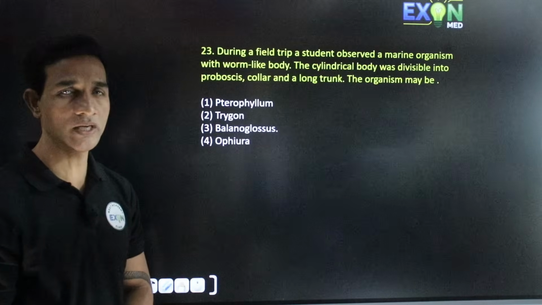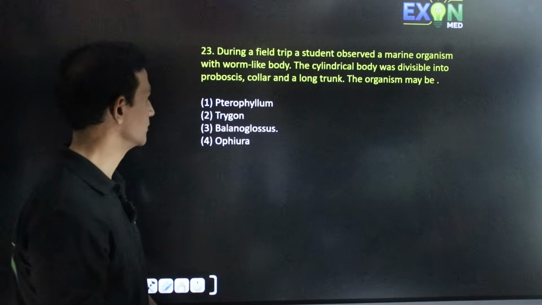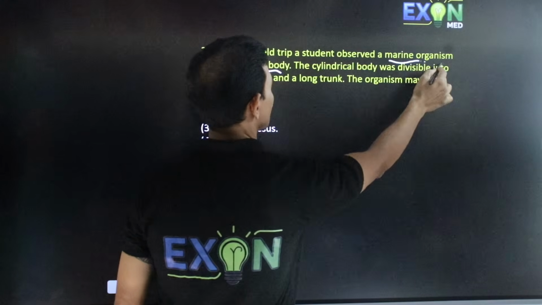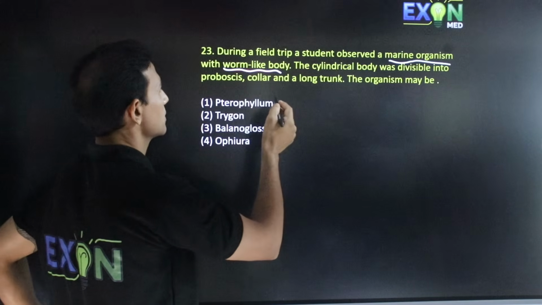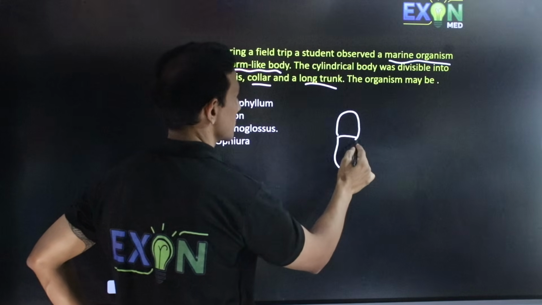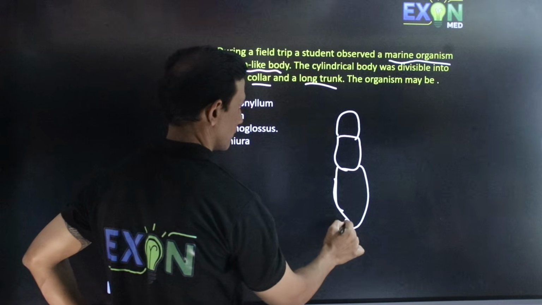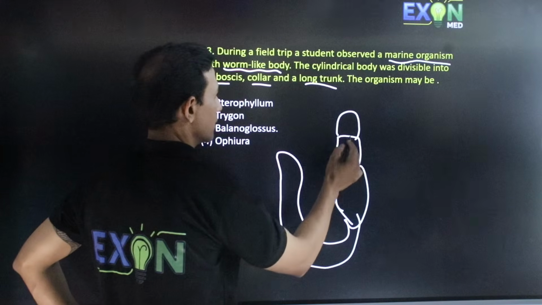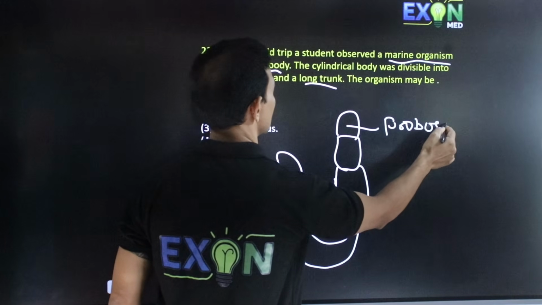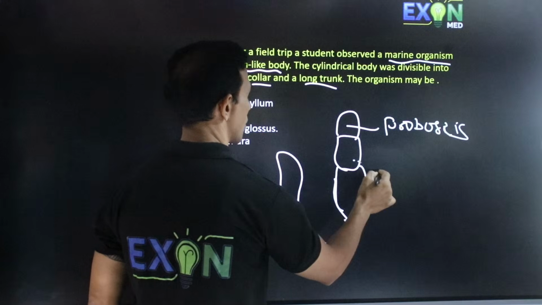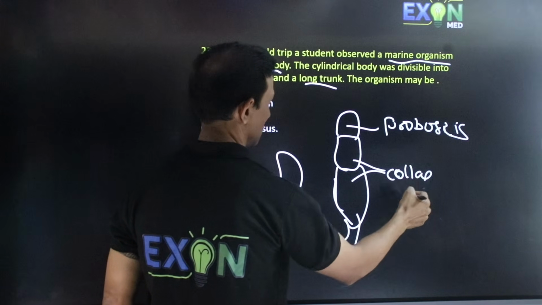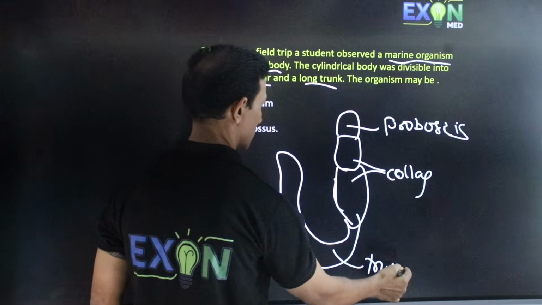During a field trip, a student observed a marine organism with a worm-like body. The cylindrical body was divisible into proboscis, collar and long trunk. We know this is the one having proboscis, collar, and this is the trunk.